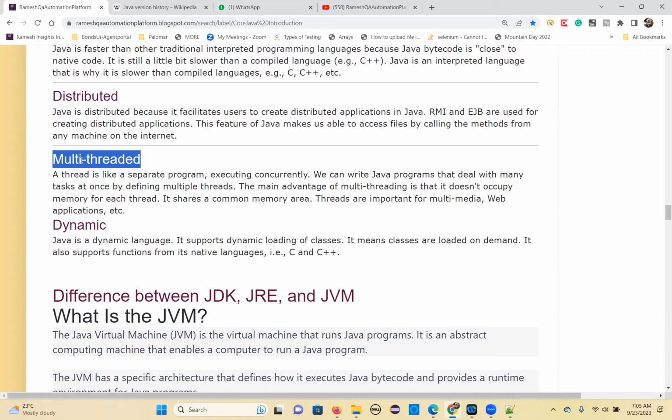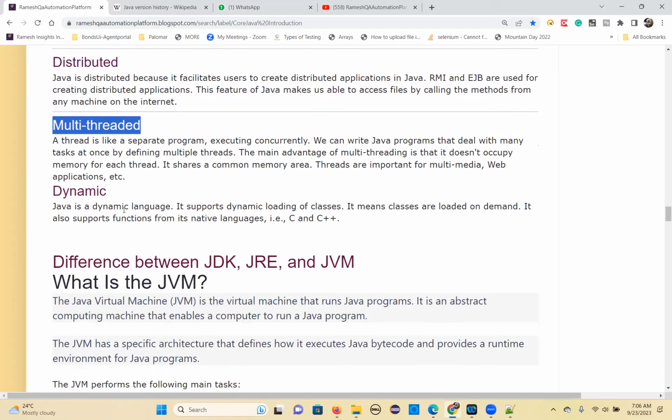So that's multi-threading. Every programming language is going to have it already, and mainly multimedia web applications must use this multi-threading concept, mandatory. Otherwise, if you want to access one resource by multiple people, it's not possible if multi-threading is not there. So that's the multi-threading concept.